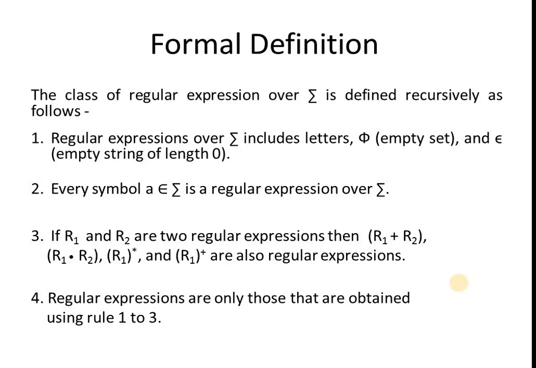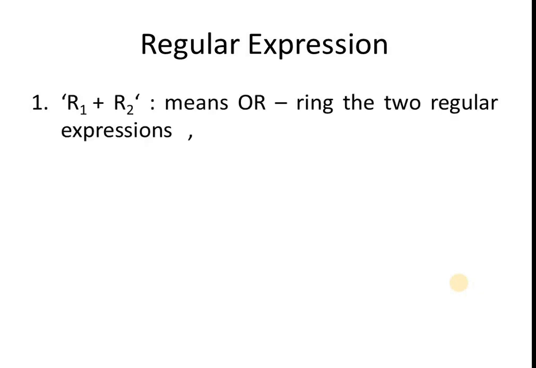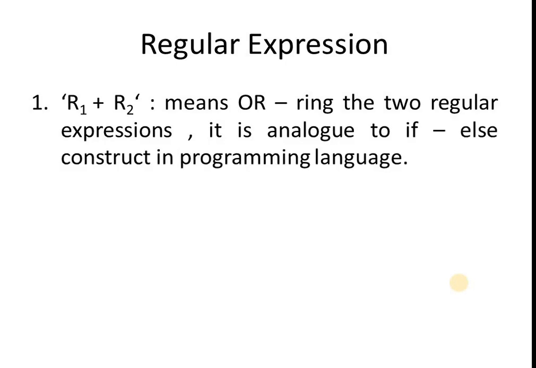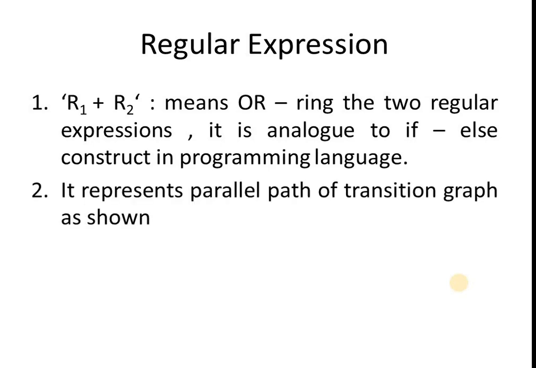Now we will discuss in detail what R1 plus R2, R1 dot R2 and so on mean. First, R1 plus R2. It means ORing the two regular expressions. It is analogous to the if-else construct in a programming language. It represents parallel paths of the transition graph as shown below.